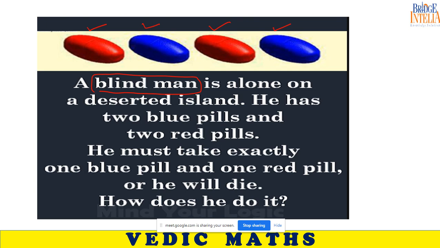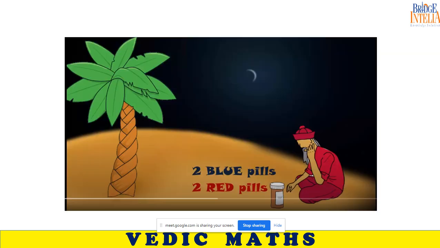So this blind man is stuck on an island. He has got 4 tablets with him. 2 tablets are red in color, 2 are blue in color. But the problem is that he has to eat 1 red tablet and 1 blue tablet. If by mistake he eats 2 red tablets, he will die, or 2 blue tablets, he will die. So he has to ensure that he takes exactly 1 red and 1 blue pill.